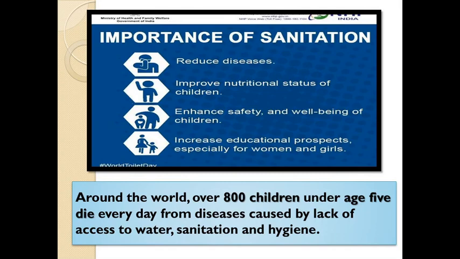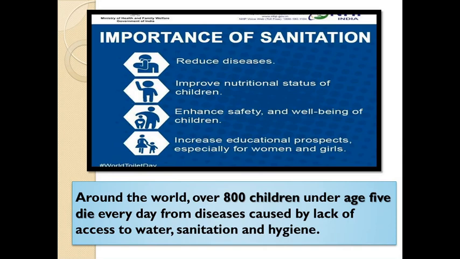So before moving ahead, explain the meaning of rural development. Yes, good. So now we will see the importance of sanitation. How does sanitation help? It helps to reduce diseases, improve nutritional status of children, enhance safety and well-being of children, increase educational prospects, especially for women and girls. So all these are the importance.